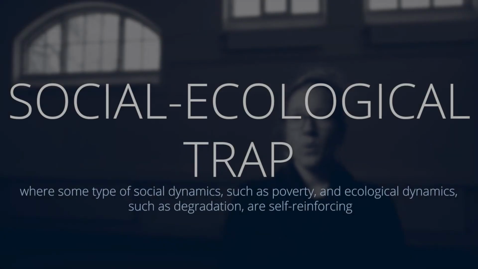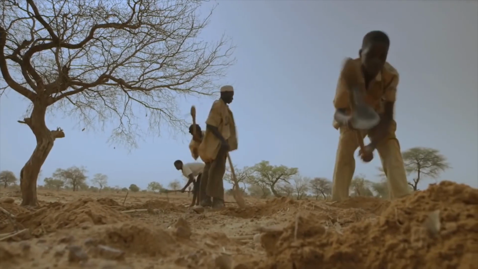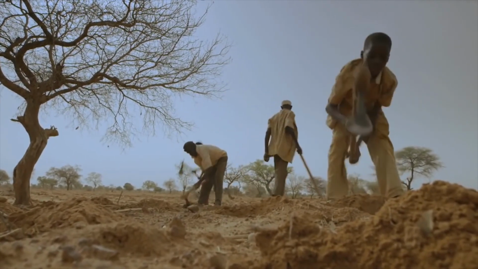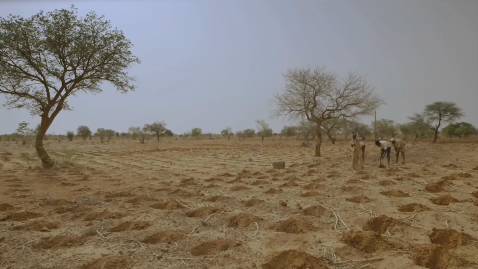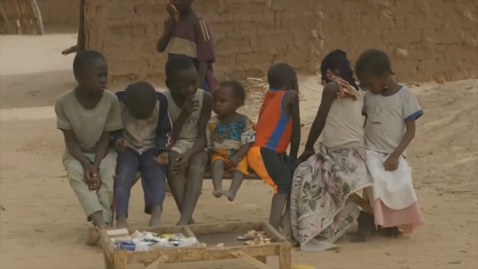And a final type of trap that I'll introduce is a social ecological trap, where some type of social dynamics, such as poverty, and ecological dynamics, such as degradation, are self-reinforcing. Consider a situation, perhaps, where in a case of extreme poverty, farmers don't have the choice to allow their land to fallow, but need to till that land year after year, therefore increasing degradation, and which in turn increases poverty. That's been documented in certain situations like in the Sahel, for example, but in other contexts where there's maybe richer biological and cultural diversity, that may not be true.